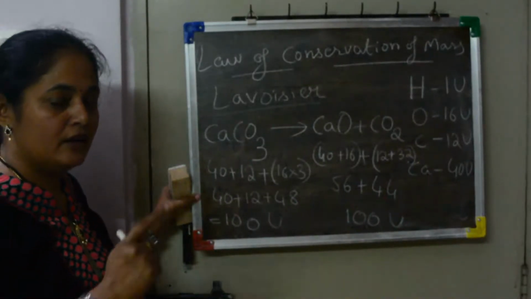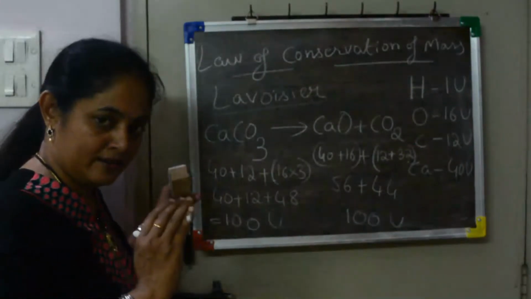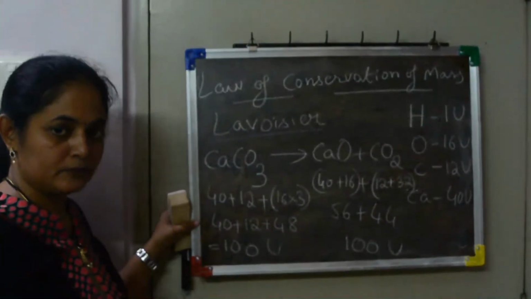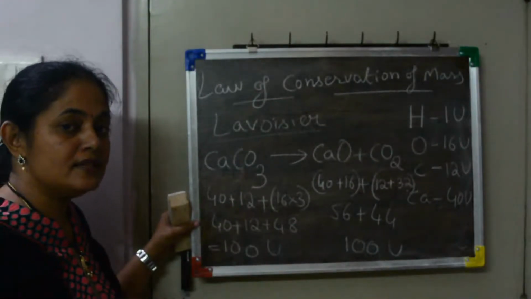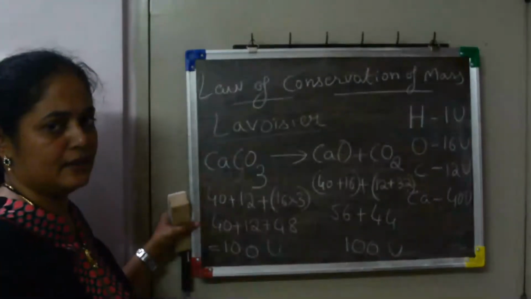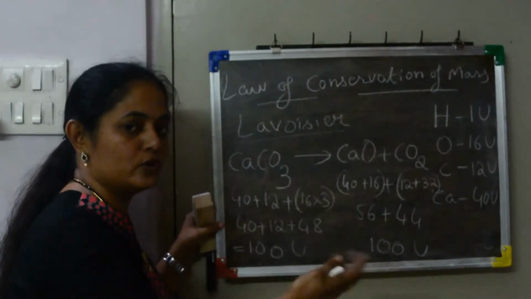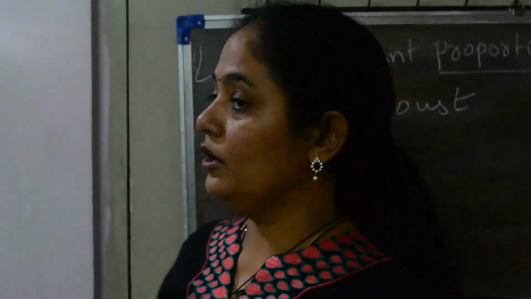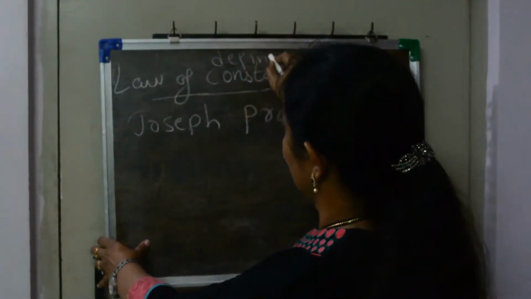So how do we define the law of conservation of mass? Two ways. One is, in a chemical reaction, the total mass of the reactants is equal to the total mass of the products. Another way is, in a chemical reaction, mass is neither created nor destroyed. And you can prove it with any example. Any chemical reaction you can take and show that the total mass of the reactants is equal to the total mass of the products.